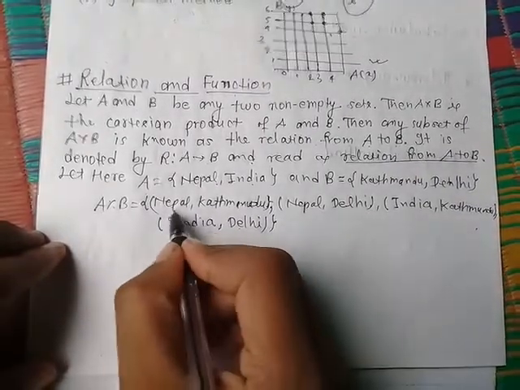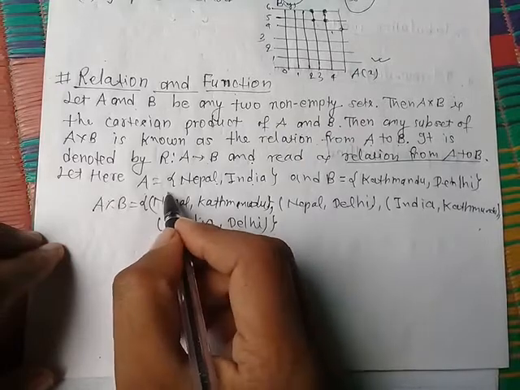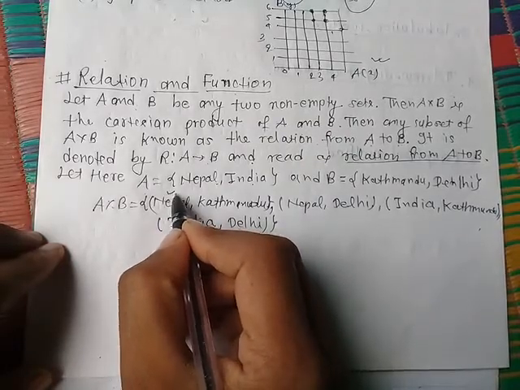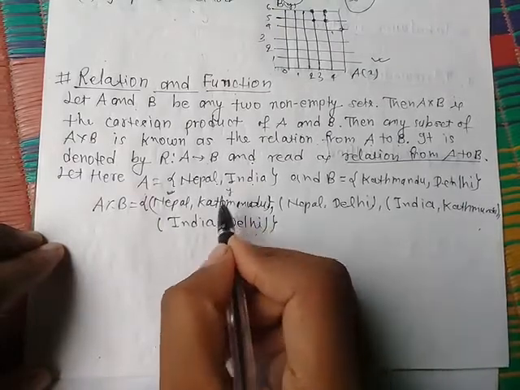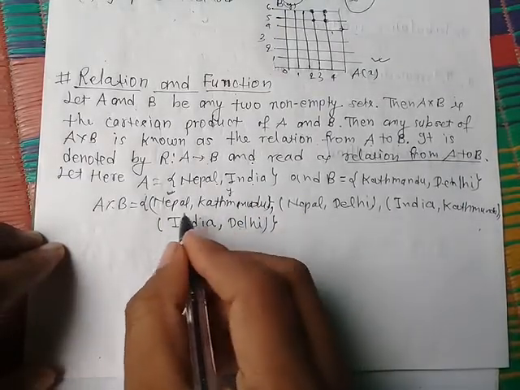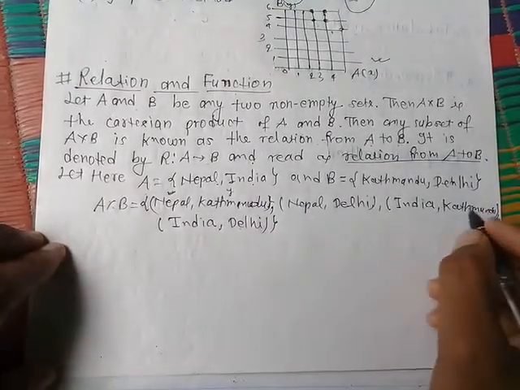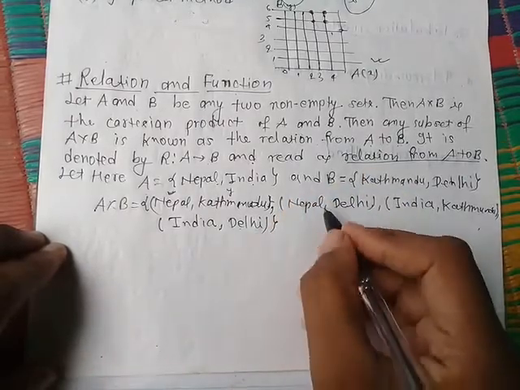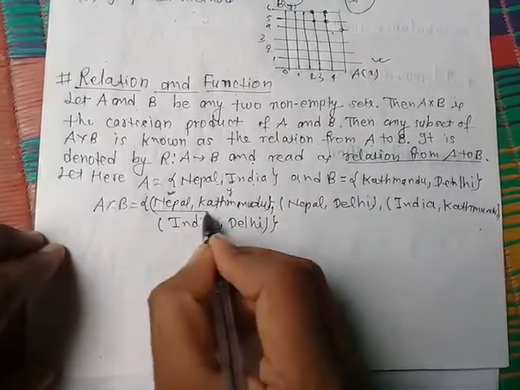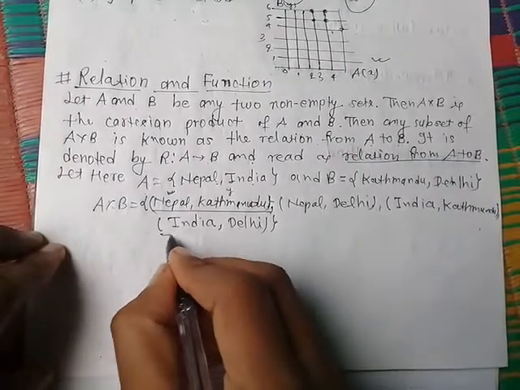So here is a set of ordered pairs. Here X represents a country and Y represents only cities. But from these four ordered pairs, let's look at two ordered pairs: Nepal and Kathmandu, and India and Delhi.